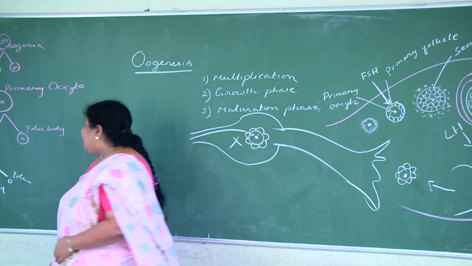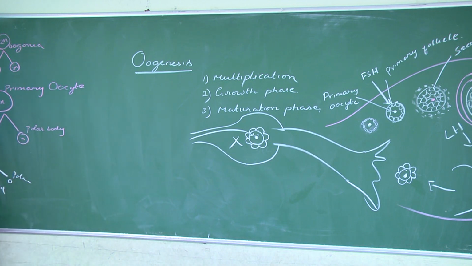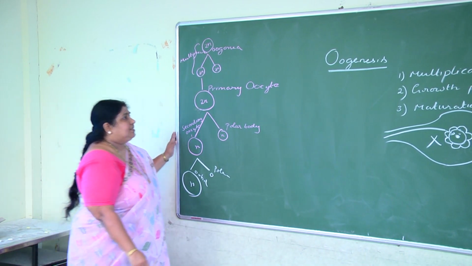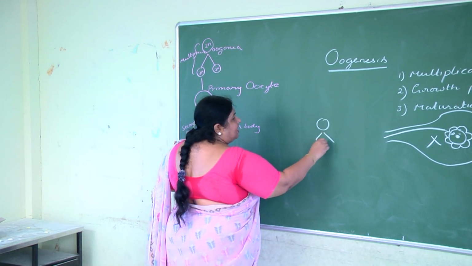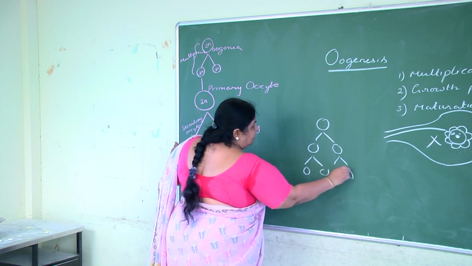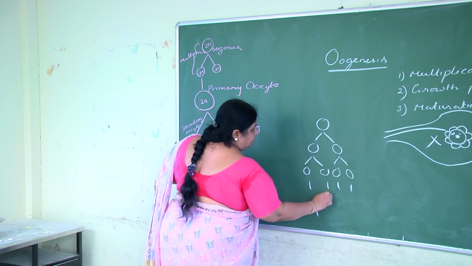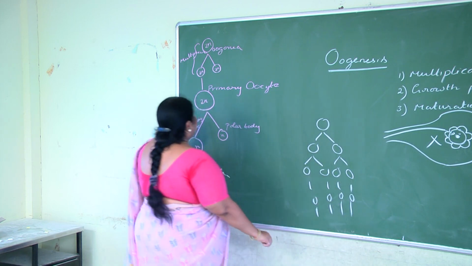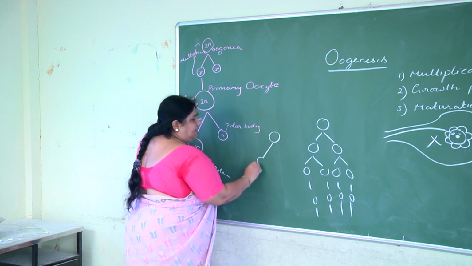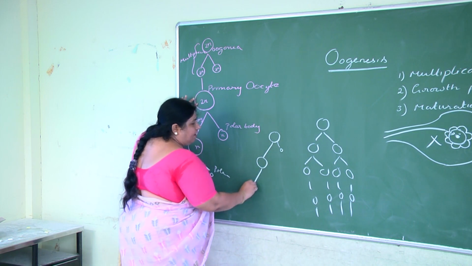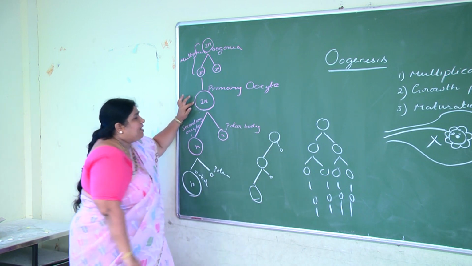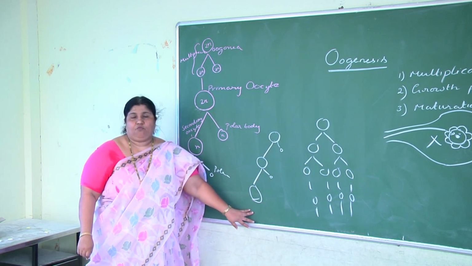You can see here a single primary oocyte resulted in a single ovum, whereas a single primary spermatocyte resulted in 4 sperms. 4 spermatids which resulted in 4 sperms like this. But here a single primary oocyte is resulting in a secondary oocyte and one polar body, which is then resulting in one polar body and an ovum. Meaning a single primary oocyte results in only one ovum.